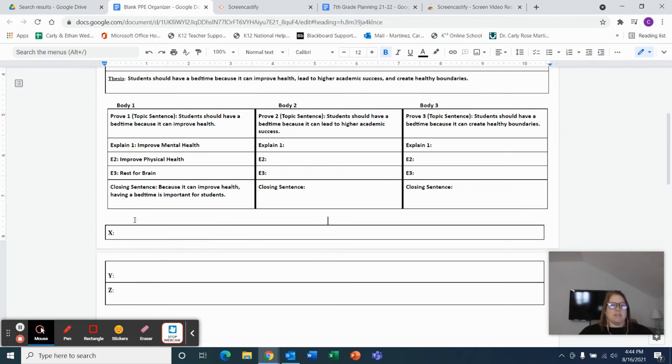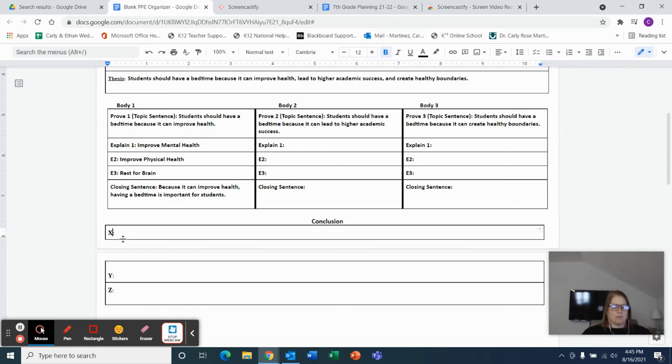Okay, down at the bottom, this is going to be our conclusion paragraph. And again, this is where a lot of us struggle. I myself struggle with the conclusion as a writer, even as an adult, because I've said everything I have to say and everything that I try to put down here ends up feeling repetitive. So we have a little formula here, X, Y, and Z. The end of the alphabet, it's going to be the end of your essay.